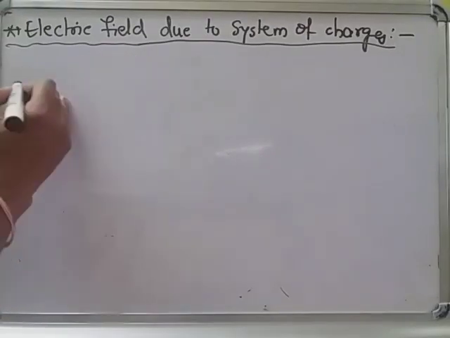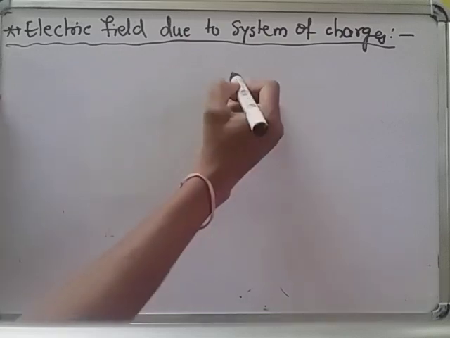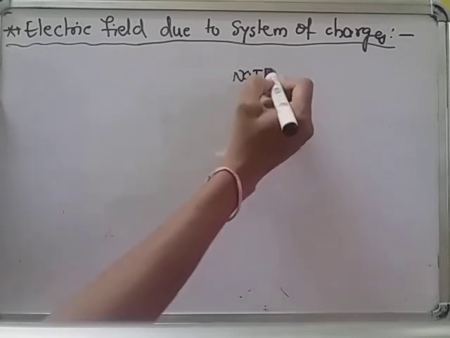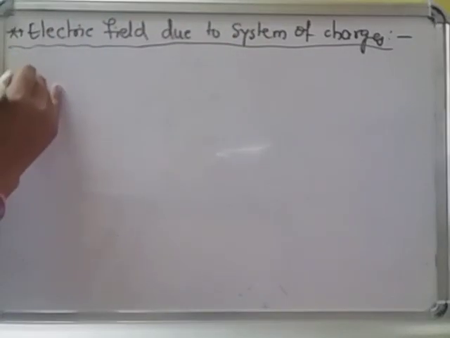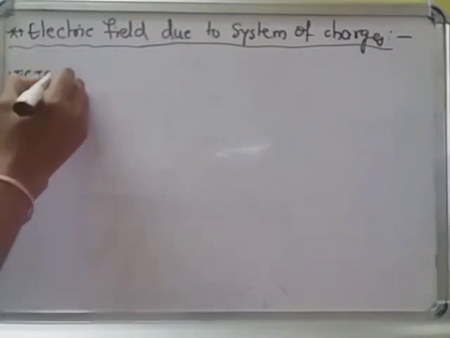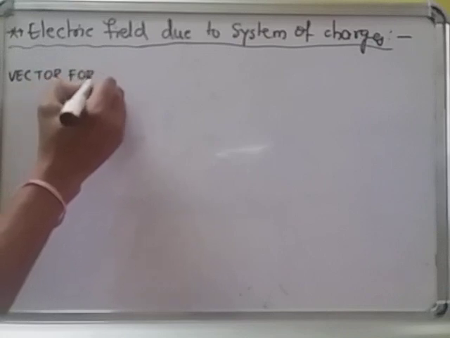Okay, first I am going to tell you how to write the electric field. You can write in your note the vector form of electric field. Vector form of electric field. How will we write the vector form of electric field?